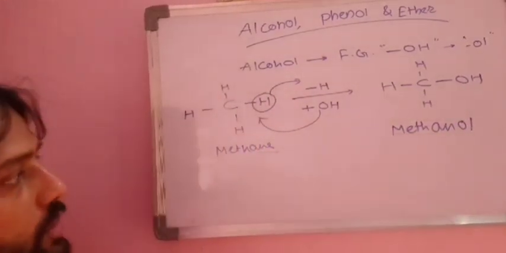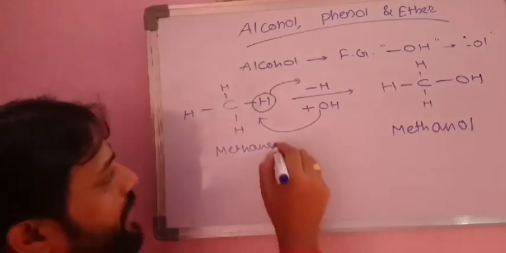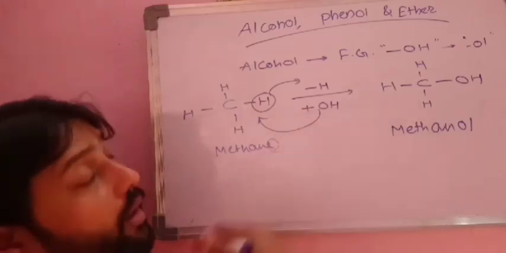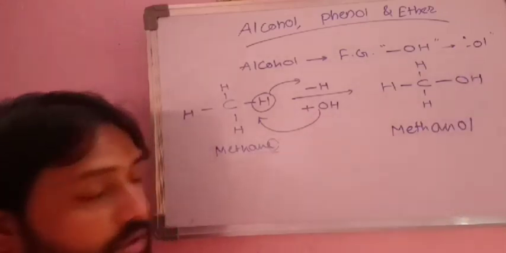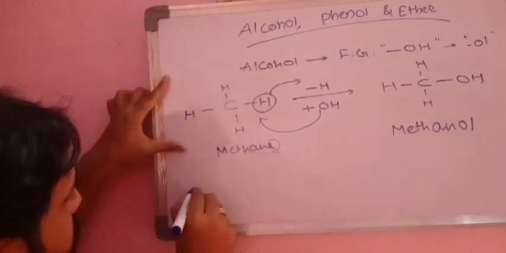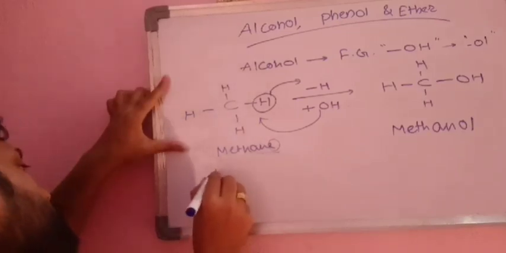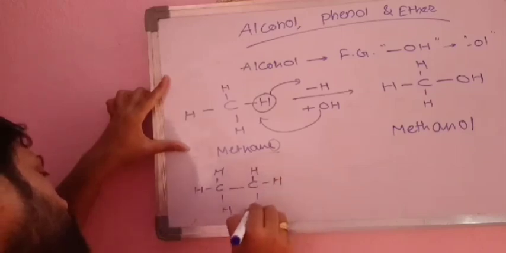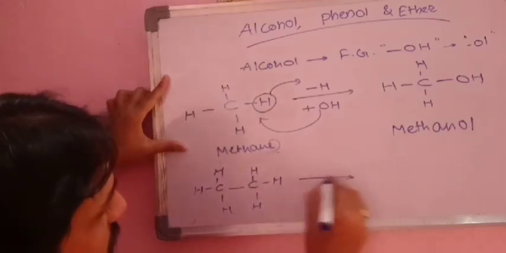According to IUPAC rules, we have to replace this E with the suffix of the functional group, that is OL. Therefore this is methanol. We can do the same with any other compound, for example CH3-CH3. What is this? This is ethane.